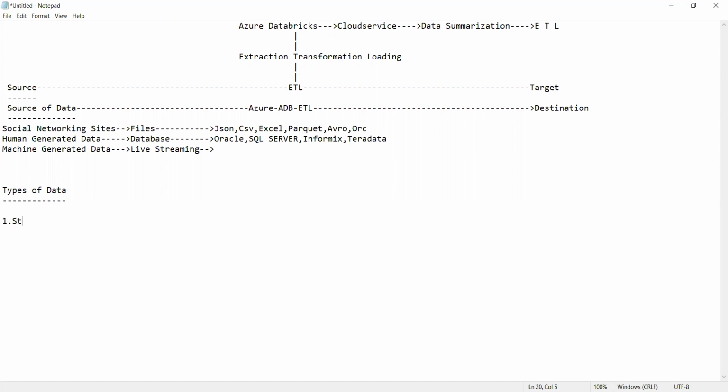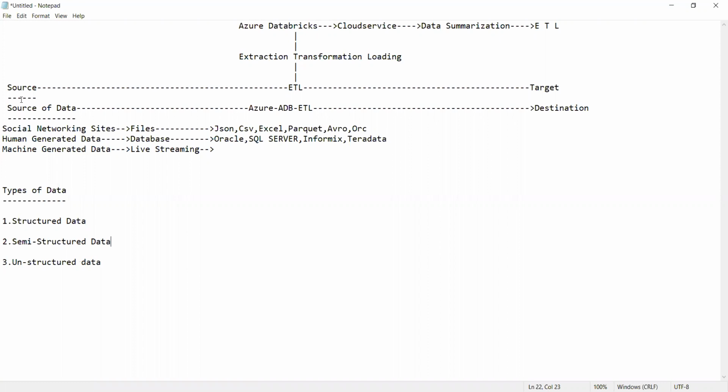One is called structured data. The second one is called semi-structured data. And the third is unstructured data. We have these three types of data. So we can say that big data is basically classified into three categories.